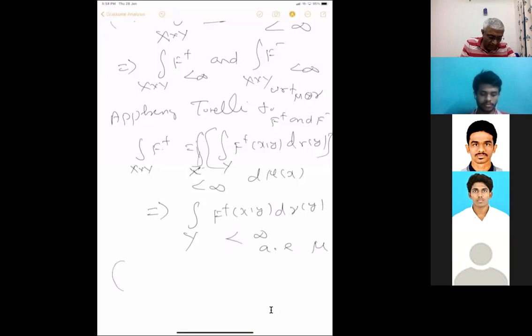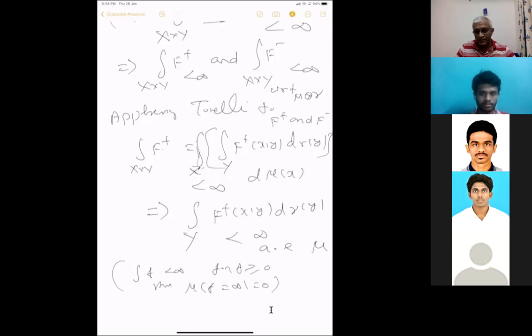This we have proved, no? If we have a positive function f with integral f less than infinity, then in the last presentation it was explained that, for f greater than or equal to 0, the measure mu of the set where f equals infinity is 0.